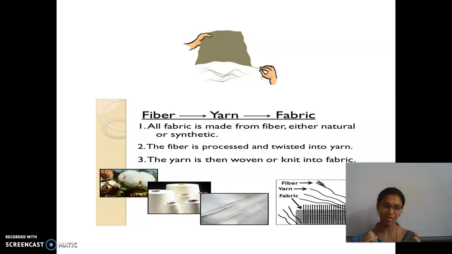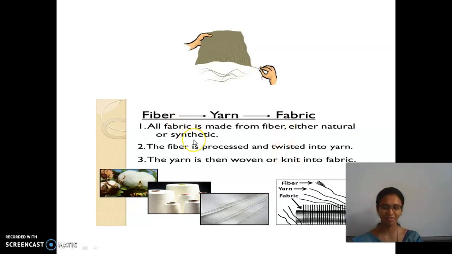First they take the fiber. For example, when we consider an animal like a sheep, they remove the wool from the animal. After that, they wash it. After washing, they do the dyeing process and twist it to form yarn, that is the thread. Then this yarn is converted into fabric by weaving or knitting. Do you know weaving, right?